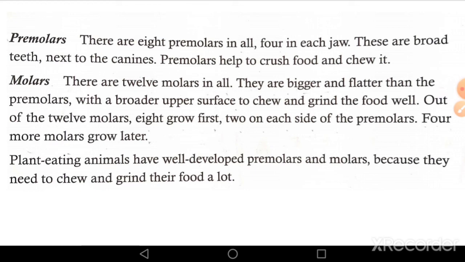Molars include 4 wisdom teeth, which are the last set of teeth to come in. They usually come in between the age of 17 and 25. Wisdom teeth are also called third molars.